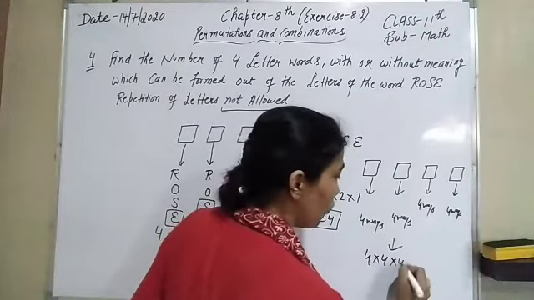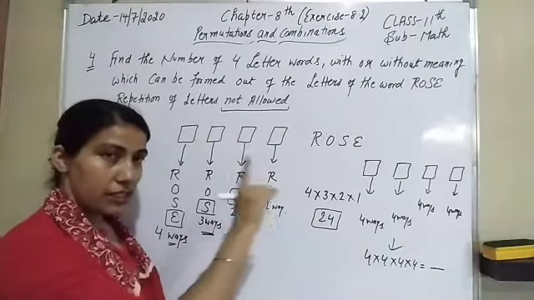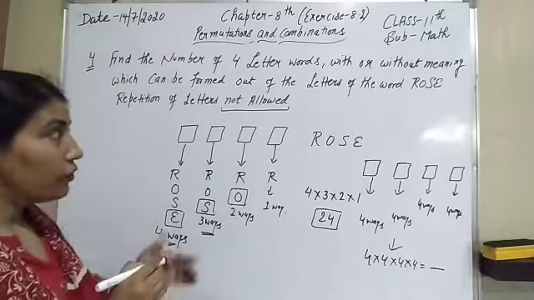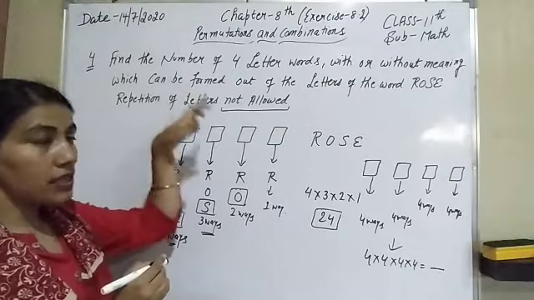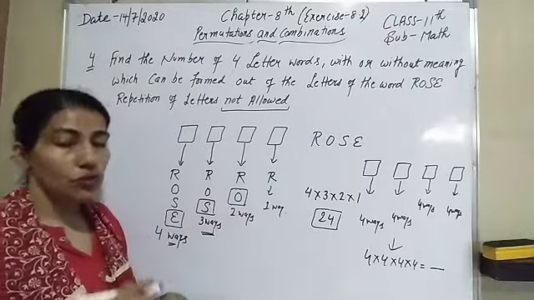4 multiply 4 multiply 4 multiply 4. Whichever answer comes, you have to do the multiplication and you get the required answer. So for all these types of questions, where it is written that repetition is allowed or repetition is not allowed, we have to solve like this. Now come to the next question of this worksheet.